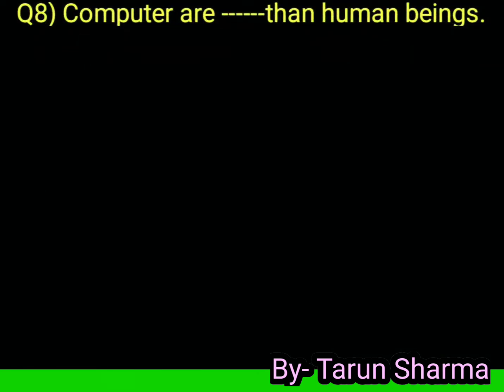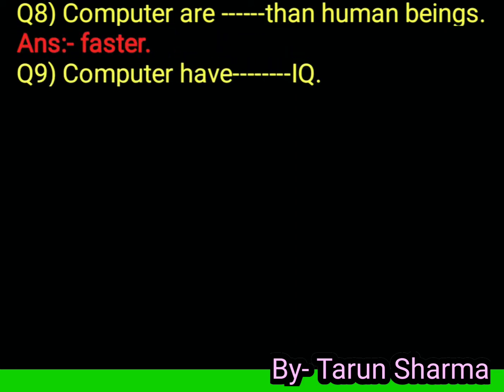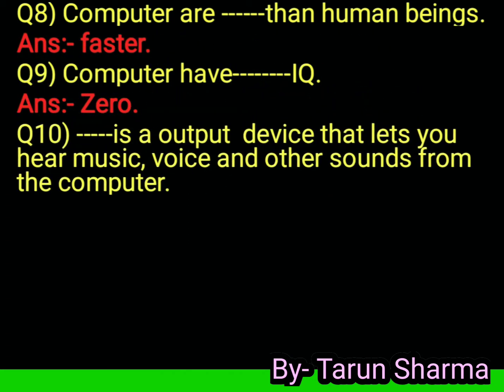Computers are dash than human beings. Answer faster. If we compare with a human, our computer is faster. Okay. Next question. Computers have dash IQ. Answer is 0 IQ. Next question. Dash is an output device that lets you hear music, voice and other sound from the computer.